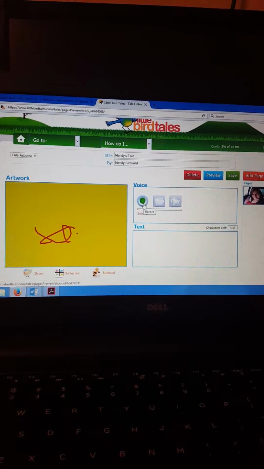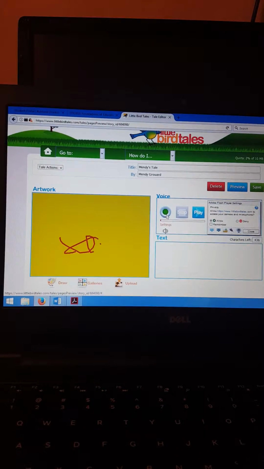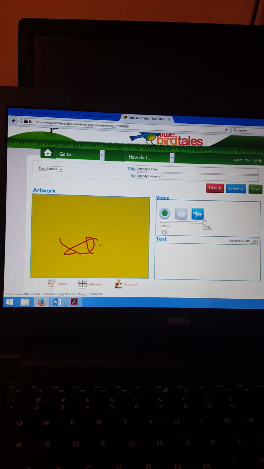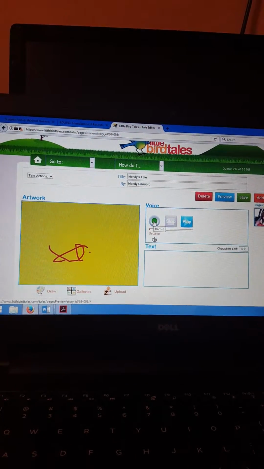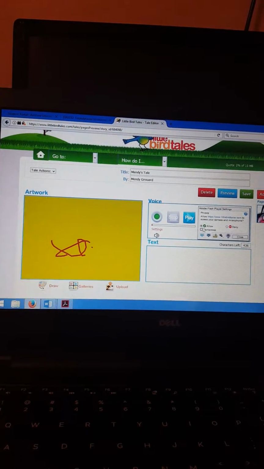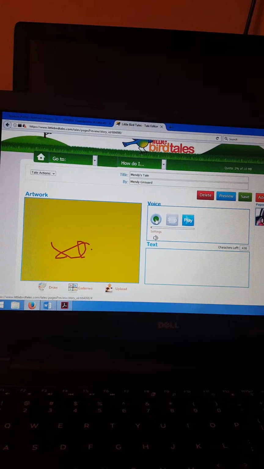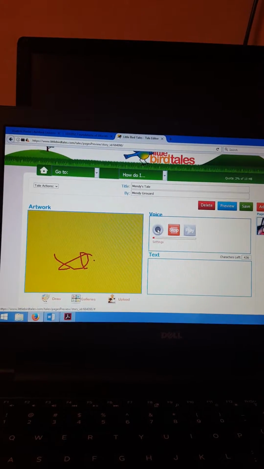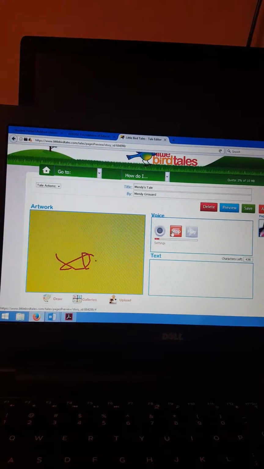Then we're going to go and add a voice to it again. Add voice recording to your second page that you will use to type your words.